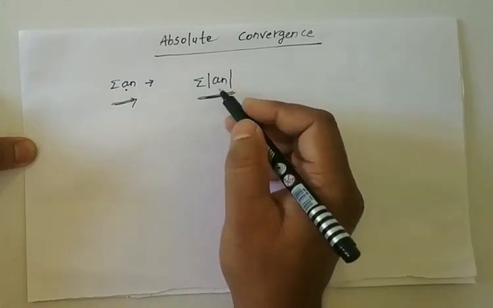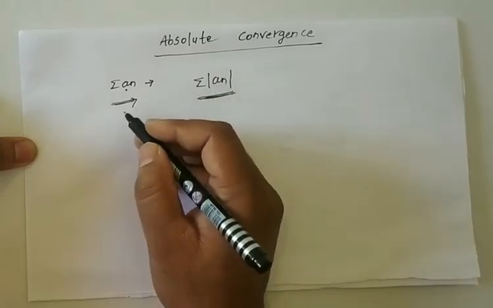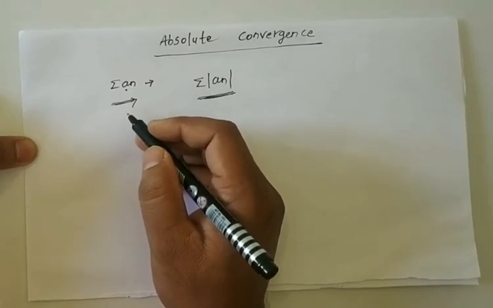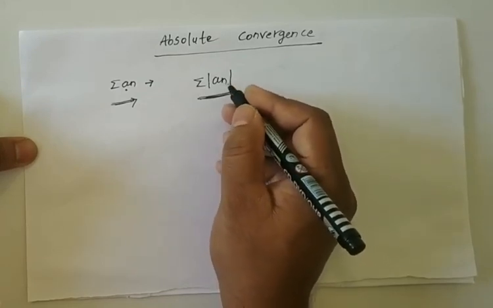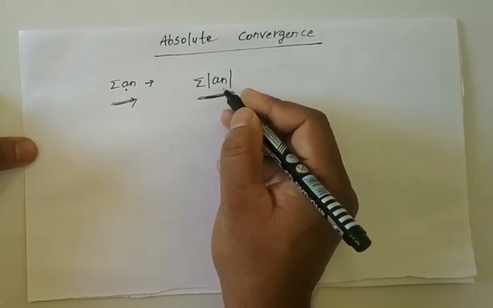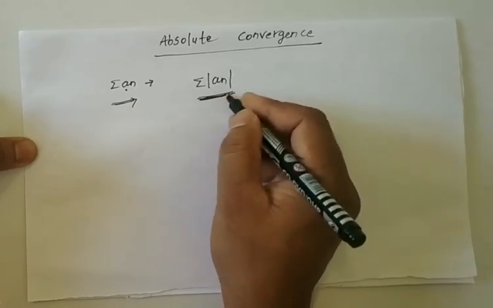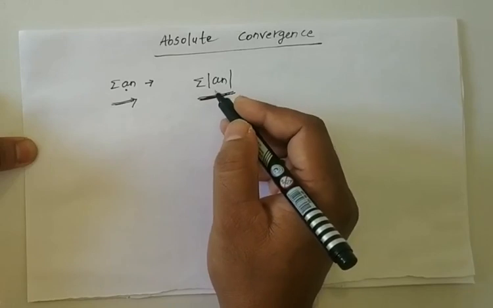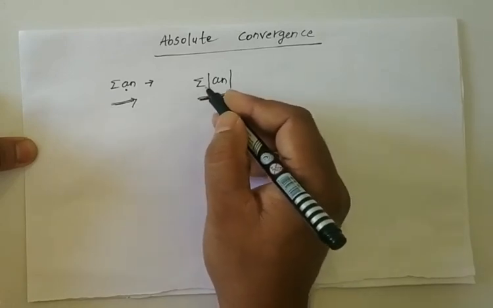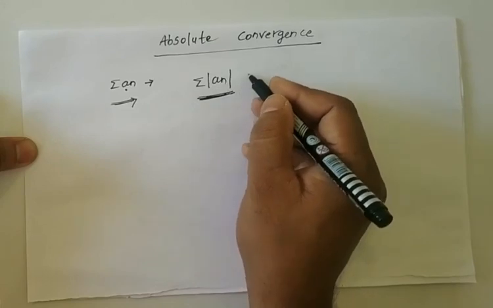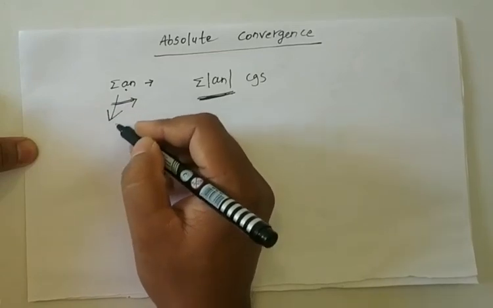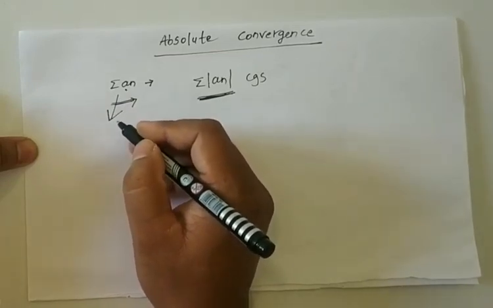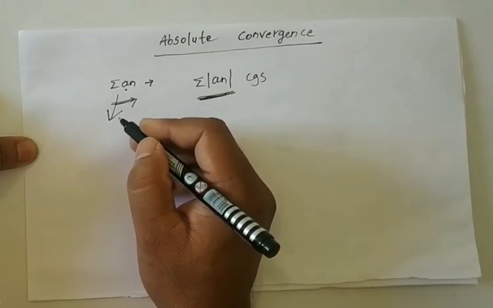So what is summation modulus of a n? It is the absolute values of the terms of the given series. If the series of absolute values, that means summation modulus of a n, converges, then the series summation a n is called absolutely convergent or converges absolutely.